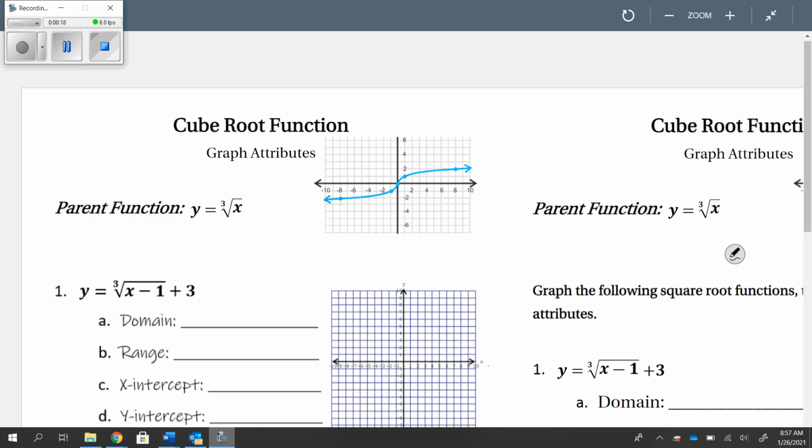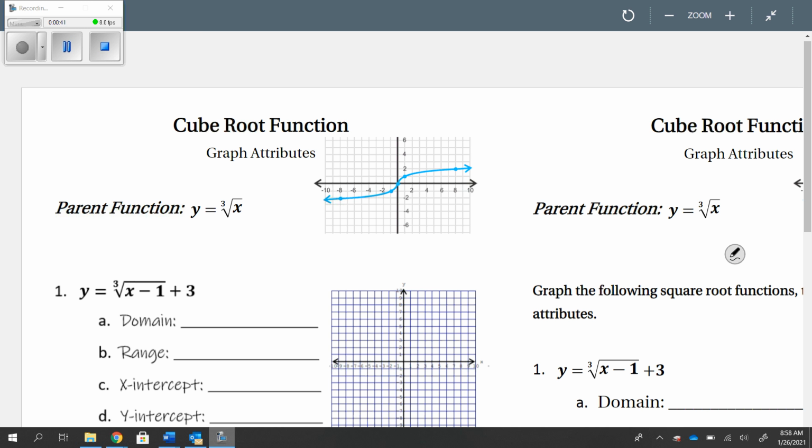Let's get to work. So yesterday we did square root function graph attributes. So today we're going to do cube root function attributes. As you can see, the parent function y equals the cube root of x. It's not as simple as just typing in square root of x. It's a cube root. So there's a different place to find it on the calculator when you're graphing.